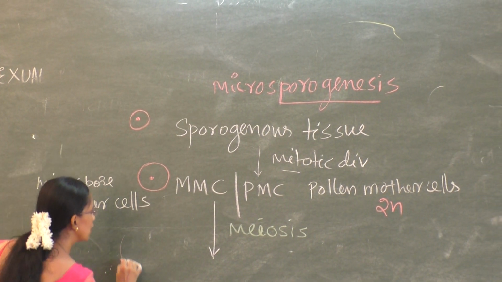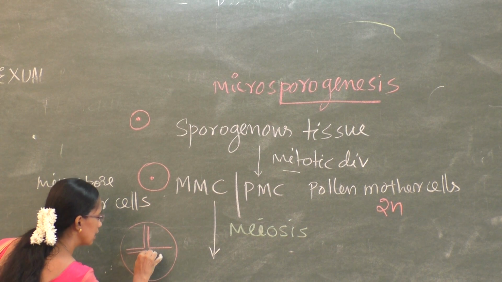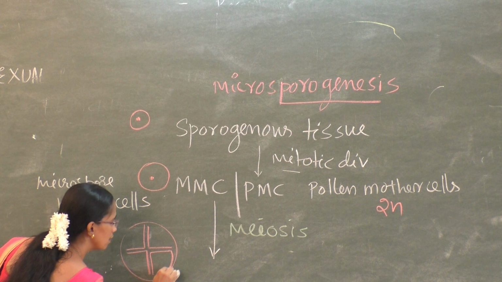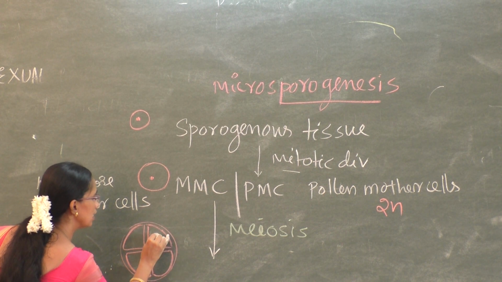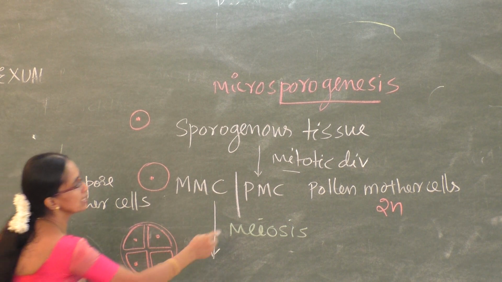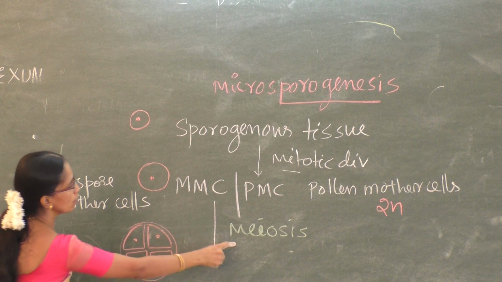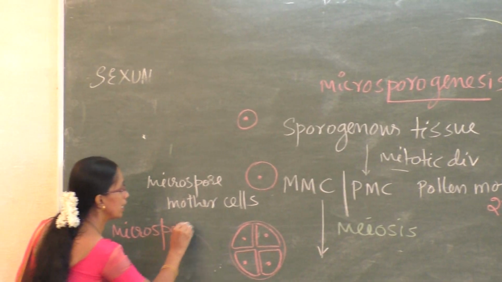This microspore mother cell undergoes division and results in a structure like this. This undergoes meiosis, so after meiosis, this changes into this. This is called a microspore tetrad.